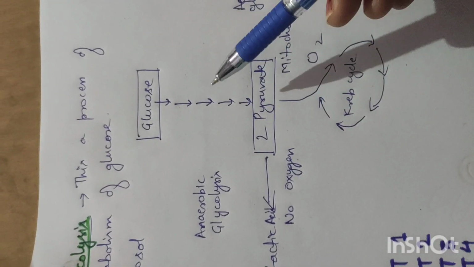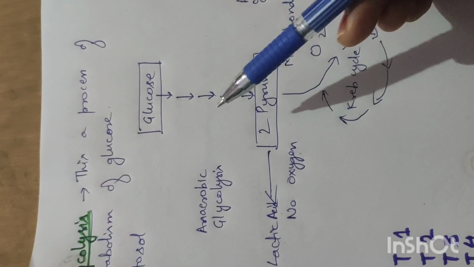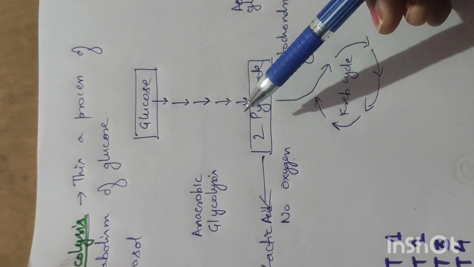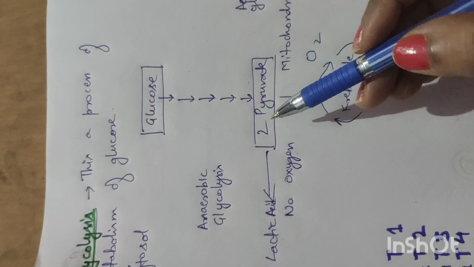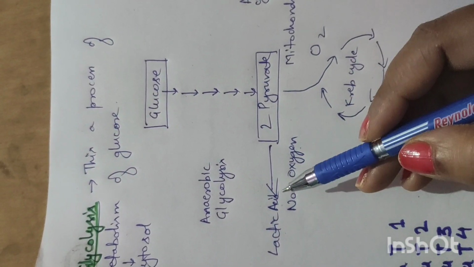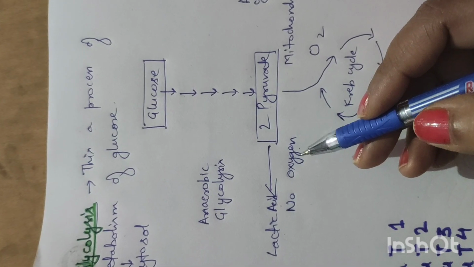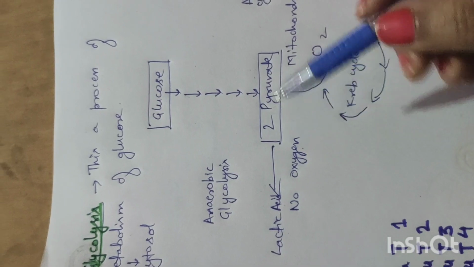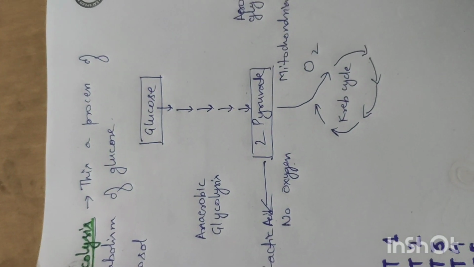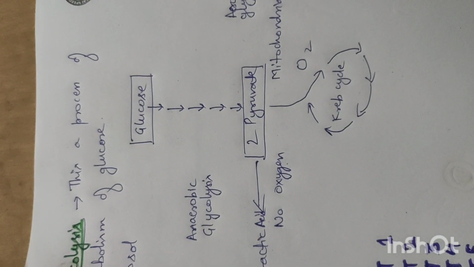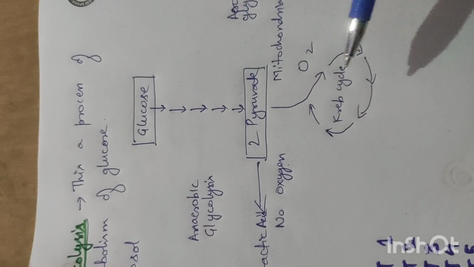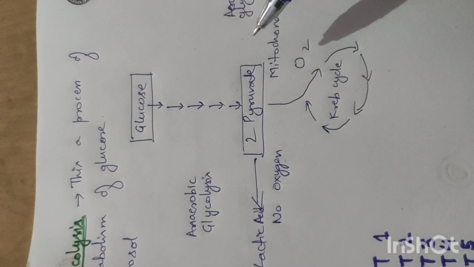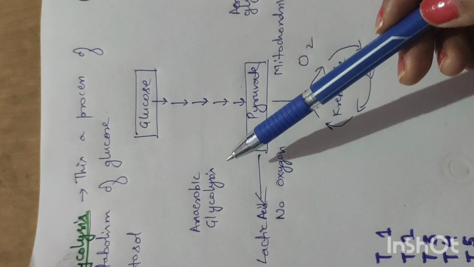What happens if it does not get oxygen? Then this process, from glucose formation to pyruvate formation, will lead to lactic acid formation in the absence of oxygen, and this process is called anaerobic glycolysis. Almost all cells undergo the aerobic process to produce ATP, energy. They follow the Krebs cycle. But a few cells follow this anaerobic glycolysis.